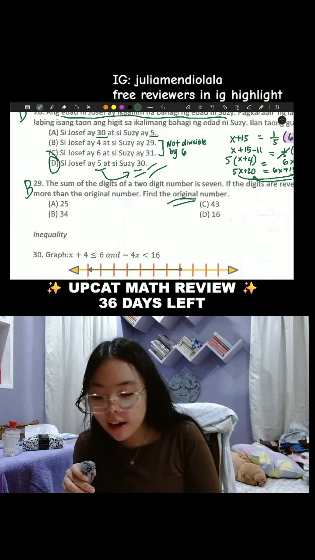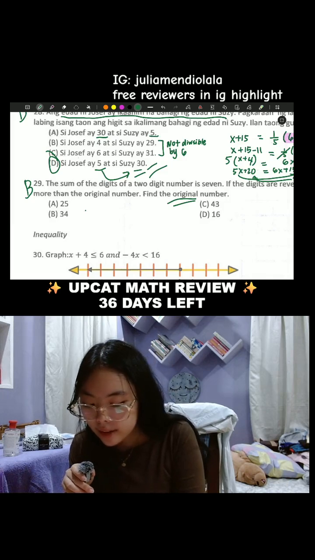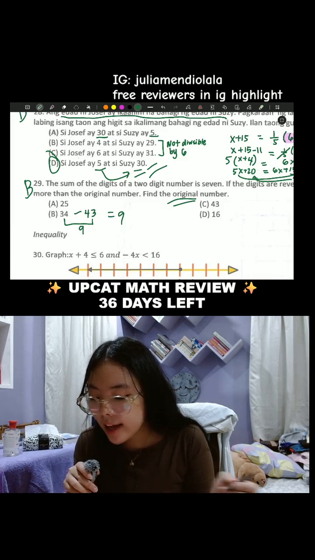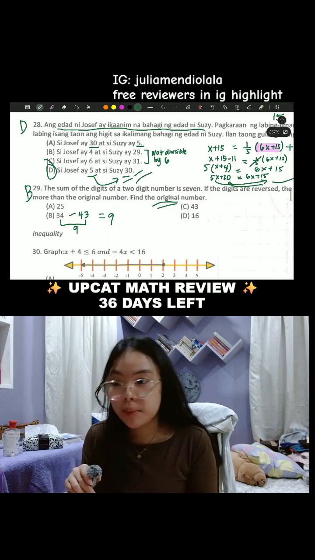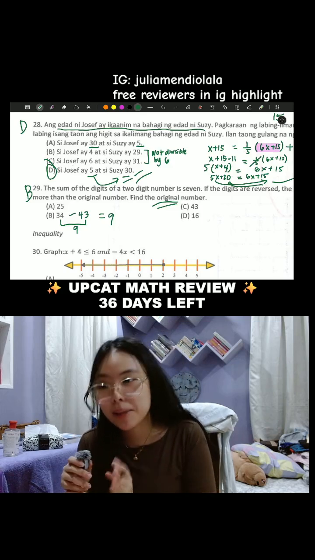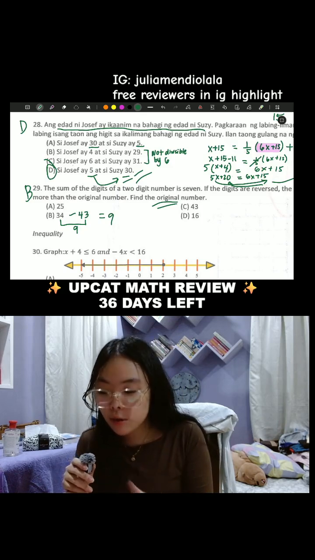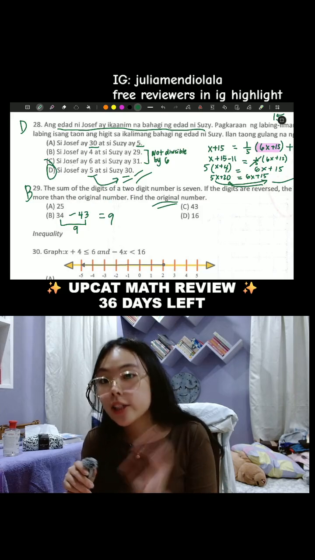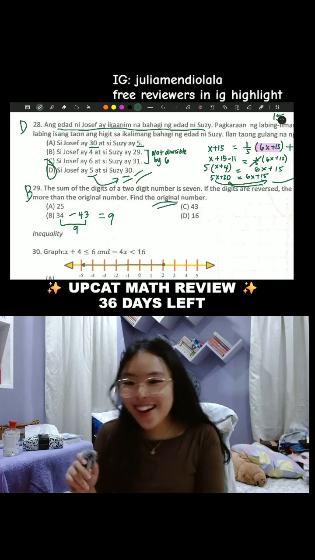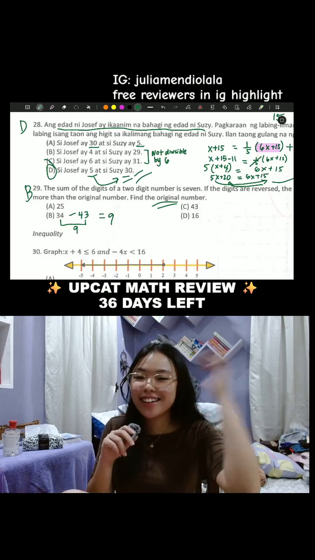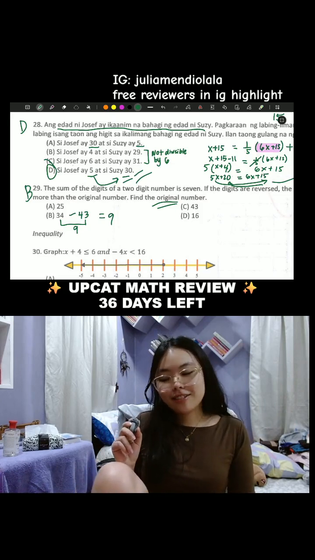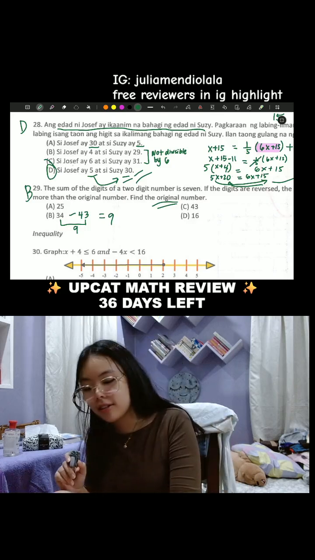So we have 34 and 43. Alam natin, pag binaligtad yan, 9 ang difference nila. 43 minus 34 is just equal to 9. And then the question is, find the original number. So yung trick question here is, alin ba yung tamang number? Based on the context, bigger daw siya kapag binaligtad. So the original number has to be the smaller number. Therefore, the smaller number is letter B.